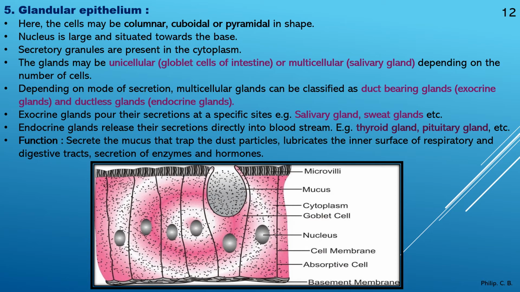Now what is that again? Duct, you can remember in a simple way. Duct means a small tube-like structure is present through which the secretion comes into the particular region. Ductless gland means there is no tube present and the secretion from the endocrine glands directly enters into the bloodstream. Okay. Further, exocrine glands pour the secretions at a specific site. Example, salivary gland, sweat gland, etc. Endocrine gland releases its secretion directly into the bloodstream.